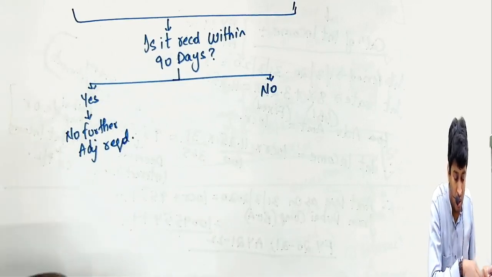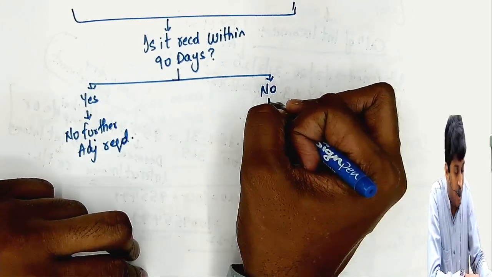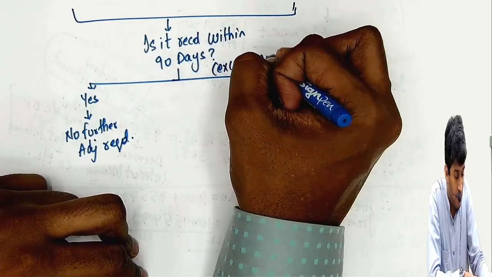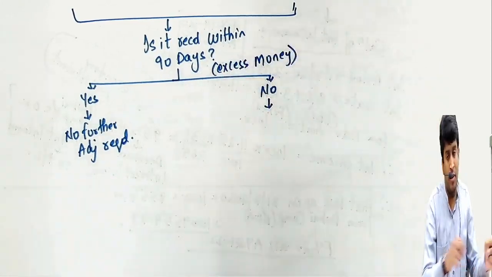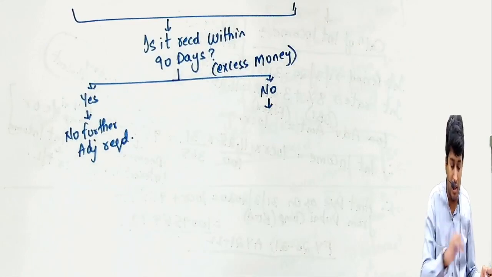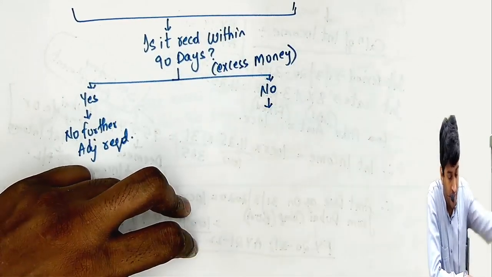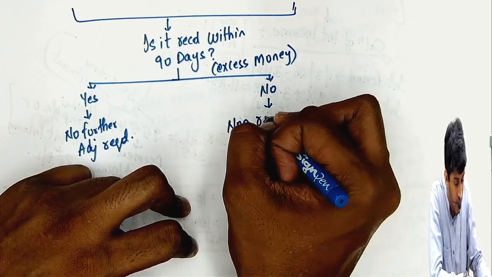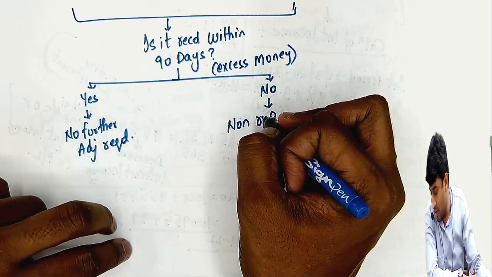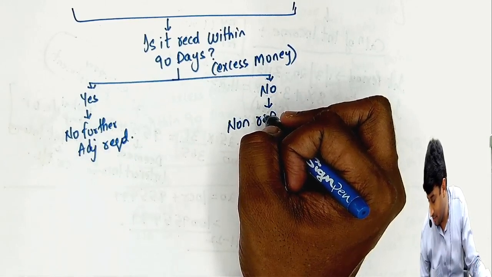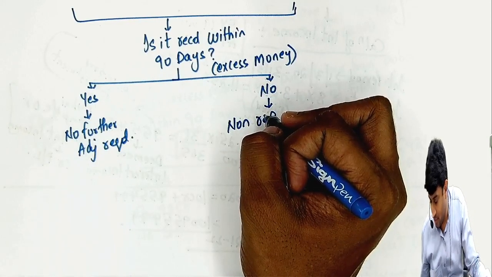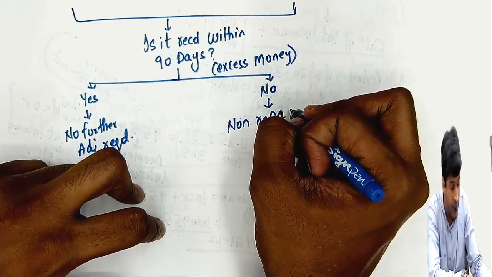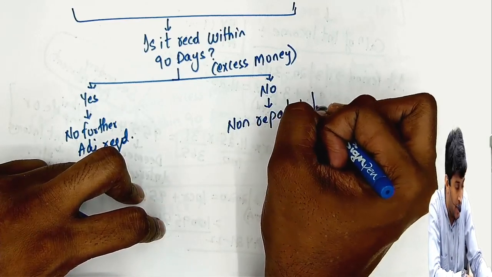If answer is no, what is not received? That excess money. 90 days from, we already wrote, from the date of order or the due date of filing return of income. It's not received. Then what is the spelling of repatriation? R-E-P-A-T-R-I-A-T-I-O-N, repatriation.